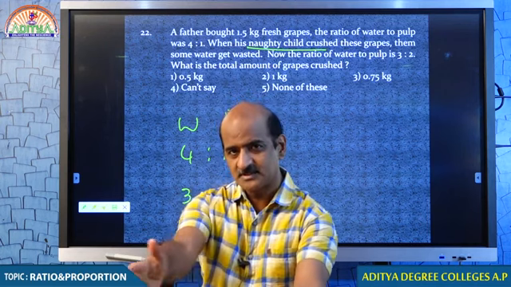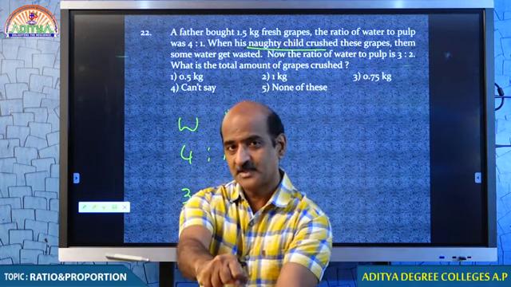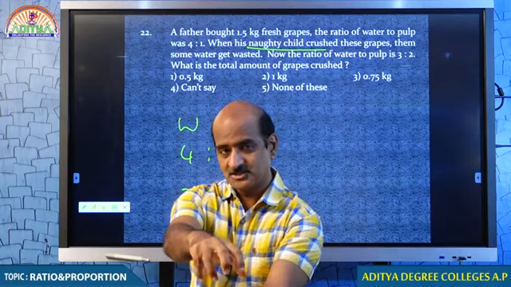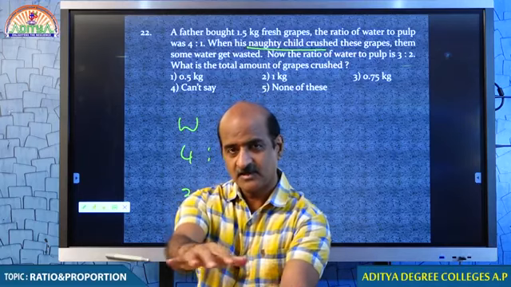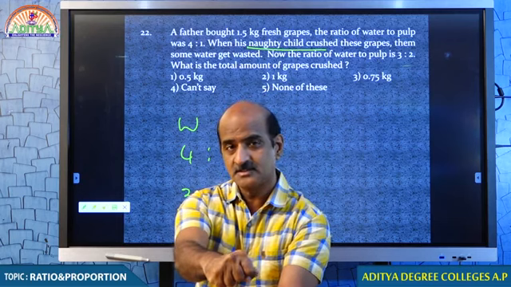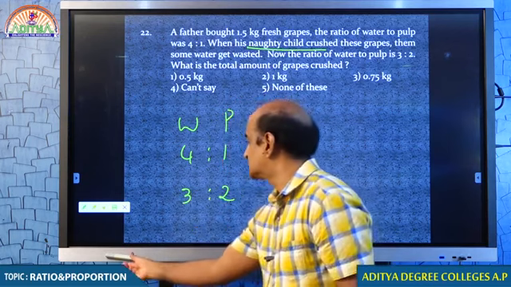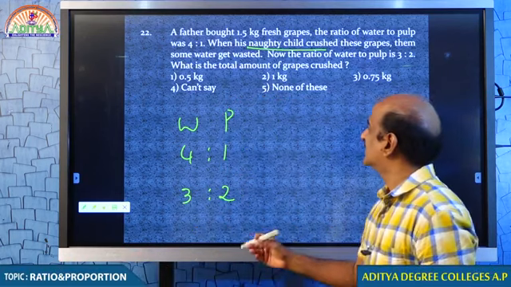Water gets dispersed. Pulp does not change. The pulp retains. You understand? When you crush the grapes, whatever water there is will get dispersed, but the pulp remains. Pulp won't change.